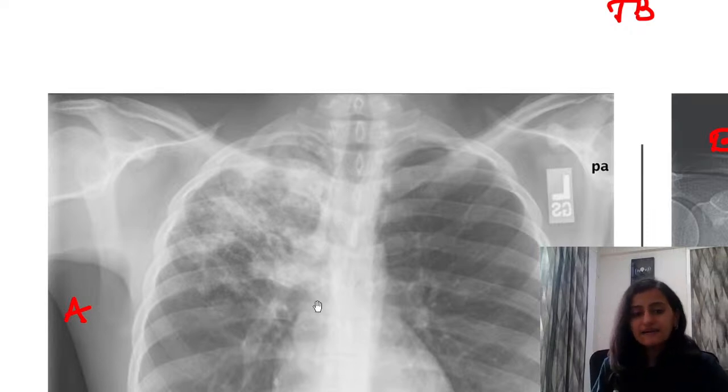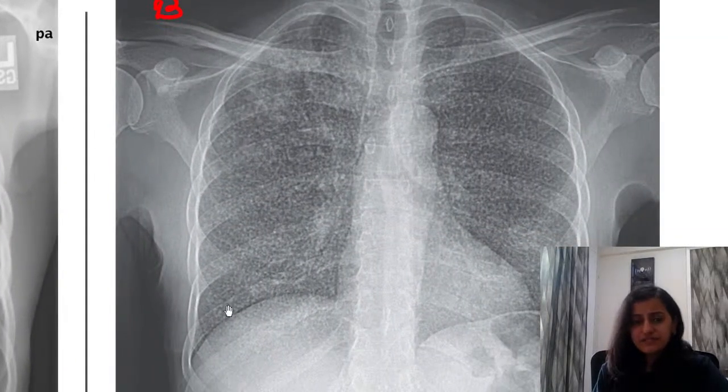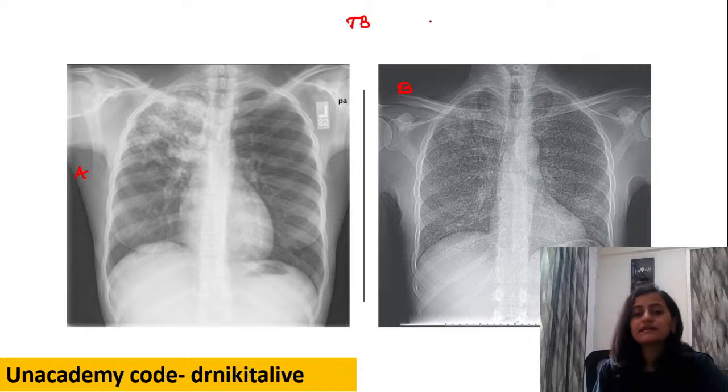There is this hilum, which is bulky as well, right? The hilum is also pulled up. Normally, the left hilum is higher. So this is the classical image of tuberculosis. What are we seeing in this image? These are those tiny, tiny shadows that we are seeing here. That is miliary mottling, right? In a patient of TB, this is miliary TB.